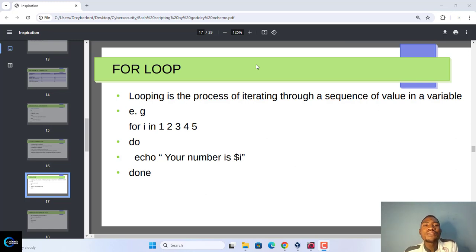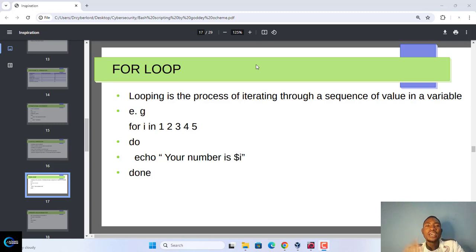For example, if you have 1, 2, 3, 4, 5, 6, 7, 8, 9, 10, when we say for loop, it means going through it one after the other. That is what I mean. Going through that sequence of numbers one after the other, and that is what we call looping. So let us look at the for loop as we continue.